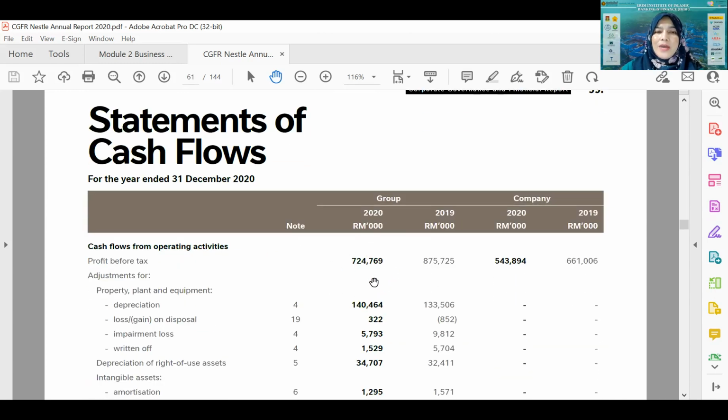Now, I already went through with you the cash flow from investing and financing activities. I just mentioned this as the first segment, but I didn't go through the components of operating activities.